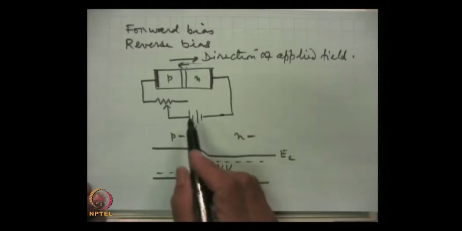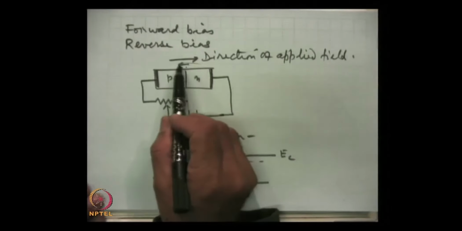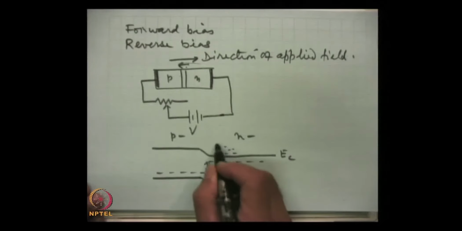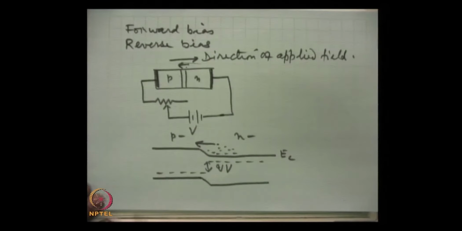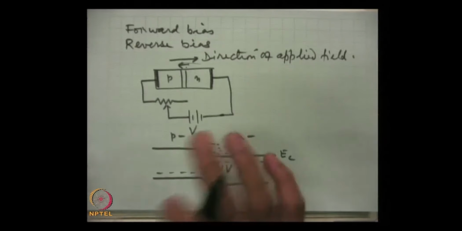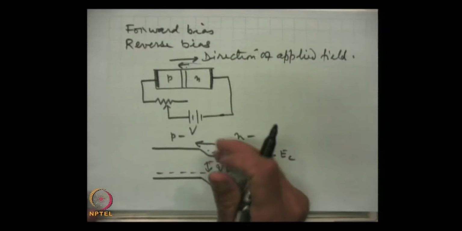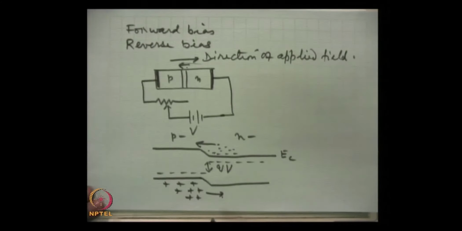Now, this applied field is more than the built-in field, so it will take over and these electrons will be able to diffuse towards the p side. Similarly, because of the reduction in the barrier height, these holes will also be able to cross over to the N side, and this way a current will flow.